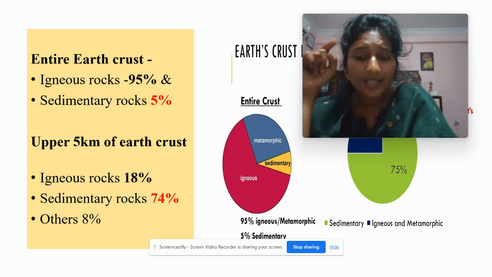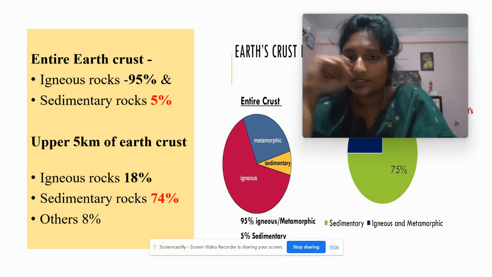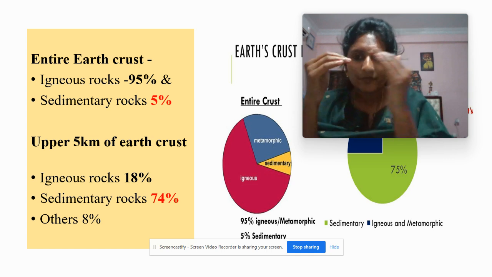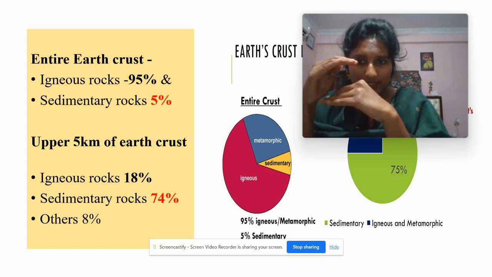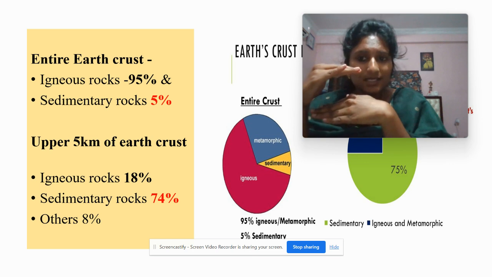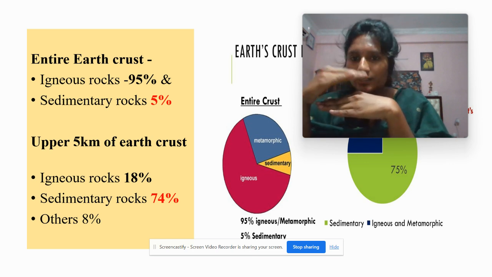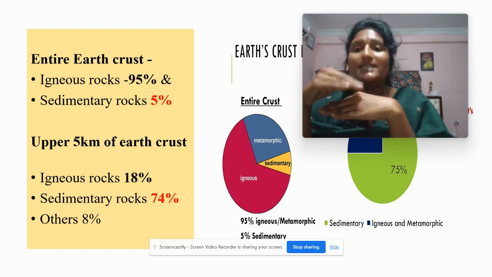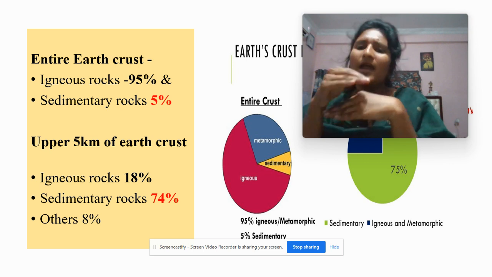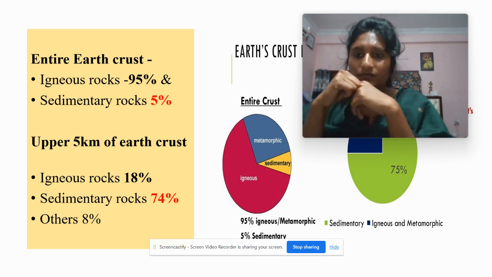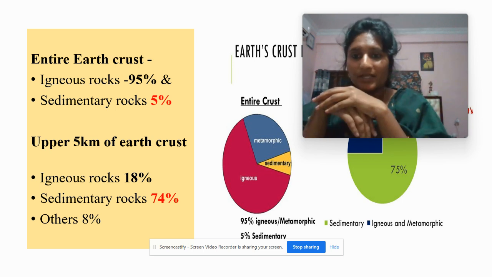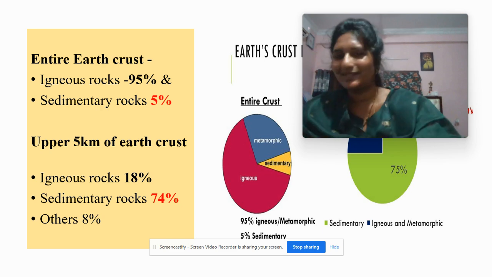But as you know the earth's composition, the top layer is the crust, second is the mantle, then the outer core and the inner core, right? When you come to the topmost layer of the earth, the crust, if you see the upper 5 kilometers of the crust, the dominant rock is sedimentary, which is 74%, igneous is 18%, and others 8%. So what is meant by igneous, metamorphic, and sedimentary, and how they are formed, we are going to know in this chapter.